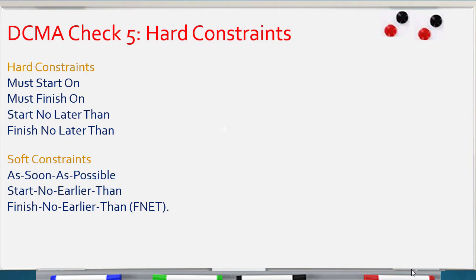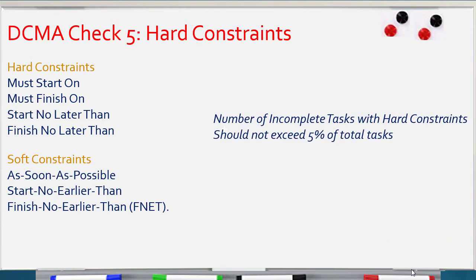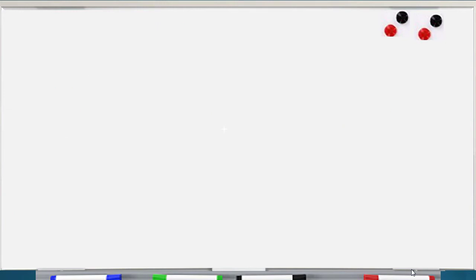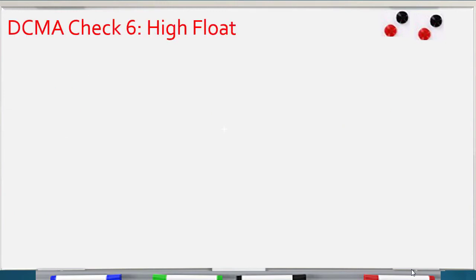If we are using Primavera P6, there are only 2 types of hard constraint: mandatory start and mandatory finish. So according to DCMA, the number of tasks with hard constraints should not exceed 5% of total tasks. Point number 6, high float.